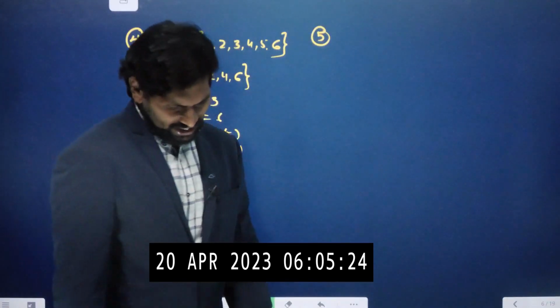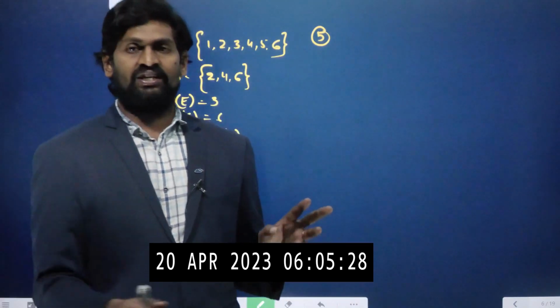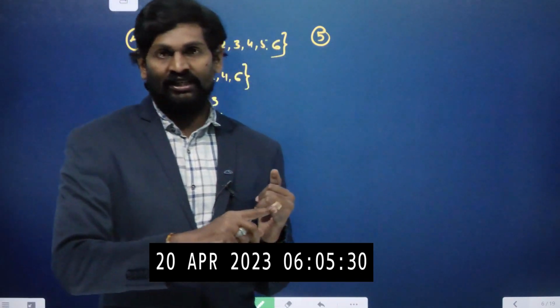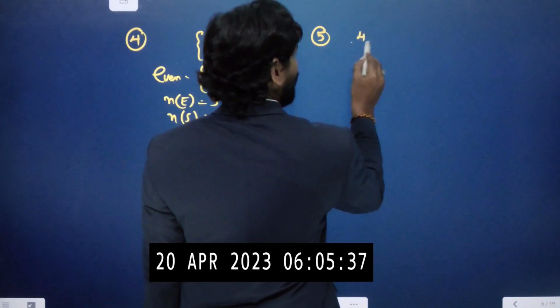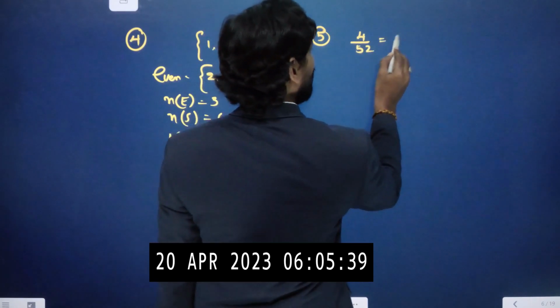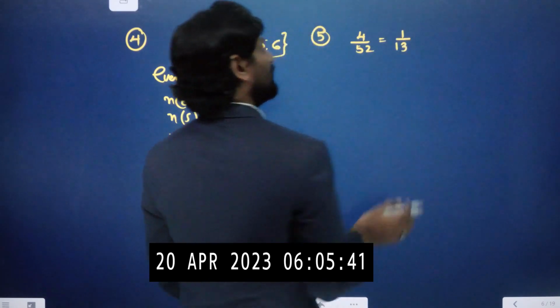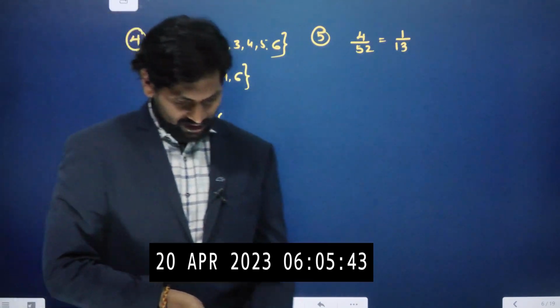Now the question is asking, what is the probability of getting a king? How many kings will be there? Hearts 1 king, diamonds, clubs and spades. There are 4 kings, so 4 out of 52. After cancellation, the answer will be 1 by 13.